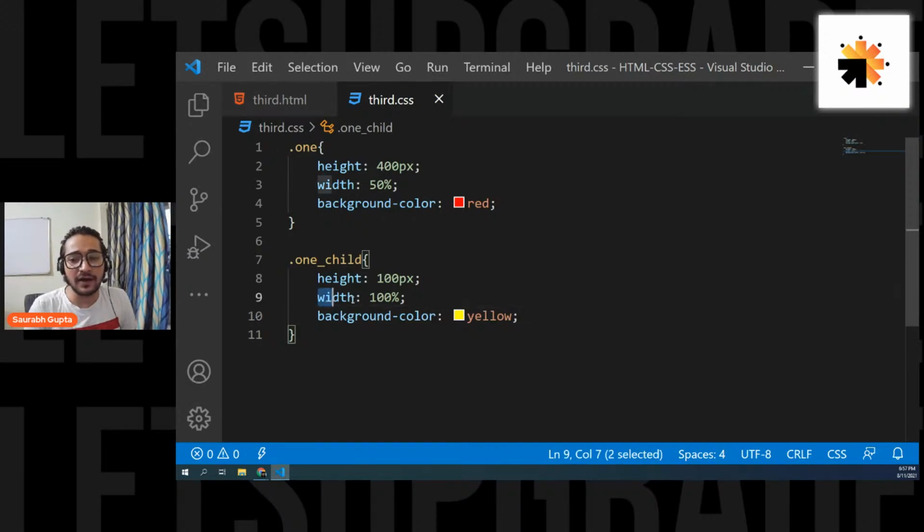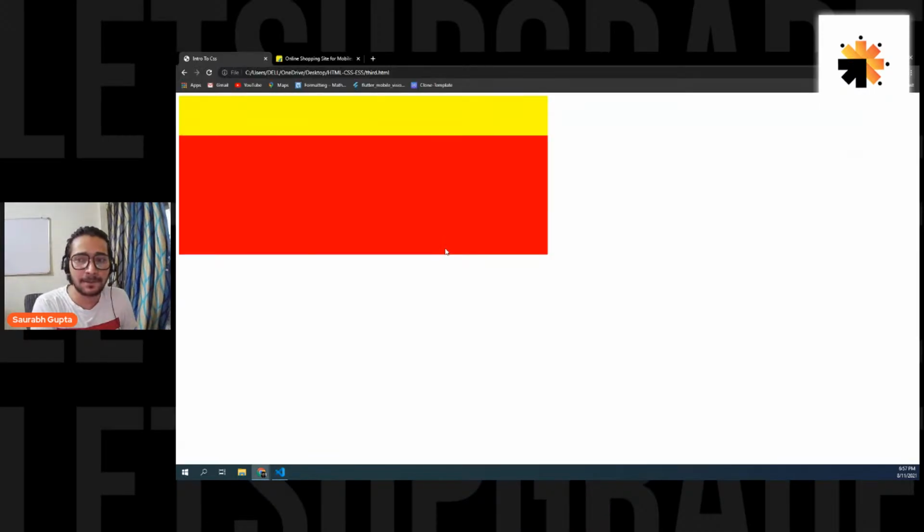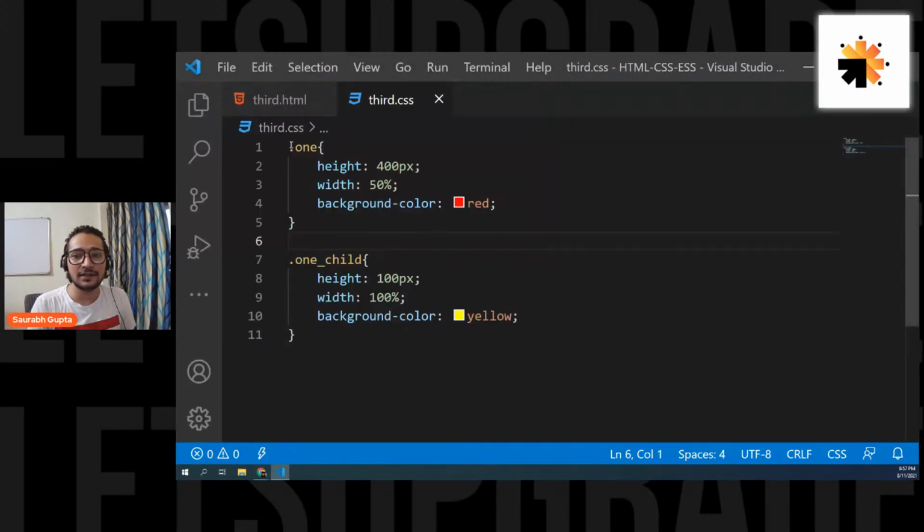Now you have to focus here to understand percentages completely. I have given a width of 100% to the one child, but the parent's width is 50%. Okay, now let's see what is happening here. See, yellow is taking the complete parent. That means whenever you give width in percentages, percentage will always depend on the parent, not on the screen. So the first element, the one, is depending on the body because body is parent. But the one child is depending on one element because one is the parent. So remember, percentages will always depend on the parent, not on the screen.